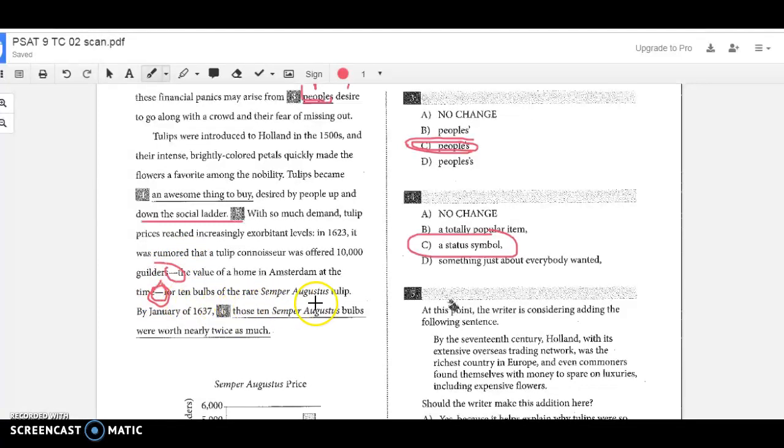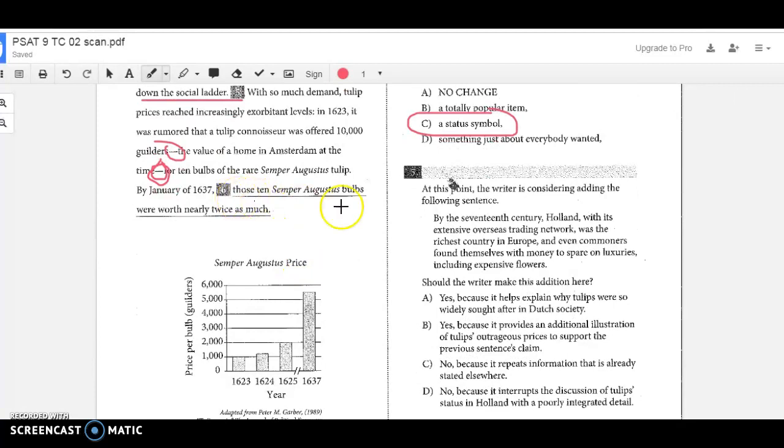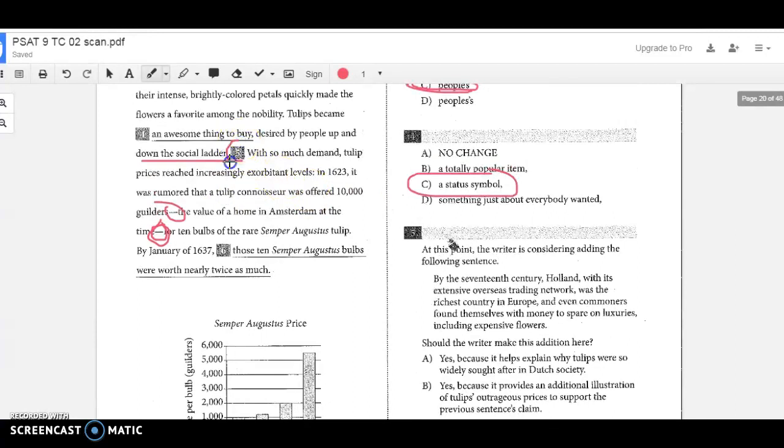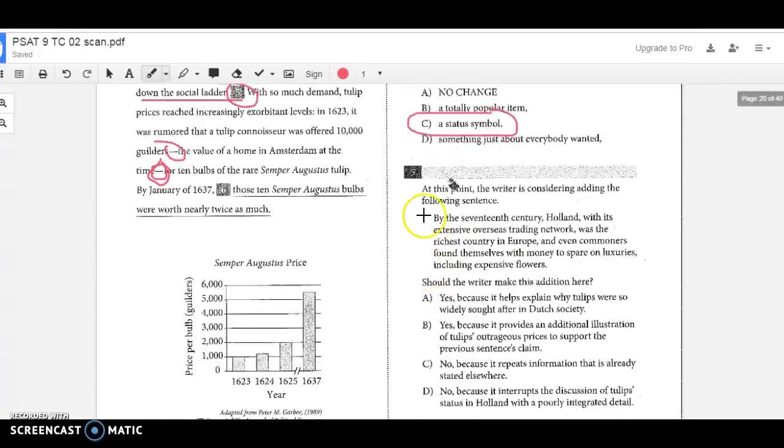For 10 bulbs of the rare Semper Augustus tulip. By January of 1637, all right, those 10 Semper Augustus bulbs were worth nearly as much. So I skipped 5 here, sorry. So what we want to do is, at this point, the writer is considering adding the following sentence. This is one of those ones that if it takes more time and you're not sure, you skip it, but give it a read through. By the 17th century, Holland, with its extensive overseas trading network, was the richest country in Europe, and even commoners found themselves with money to spare on luxuries, including expensive flowers.